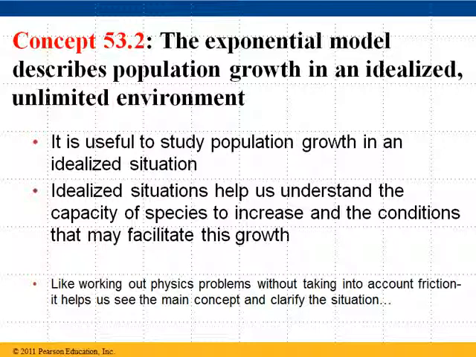A good example would be, say, if we were to look at E. coli bacteria, the E. coli bacteria that live inside your gut. Those bacteria reproduce asexually by dividing in two. They can do that every 20 or 30 minutes. If they were to do that unchecked, if they had an unlimited food supply, unlimited space, and exponential growth were allowed to occur indefinitely, in less than 48 hours there would be a layer of E. coli bacteria 30 centimeters, which is almost 12 inches, almost 1 foot deep, over the entire globe.